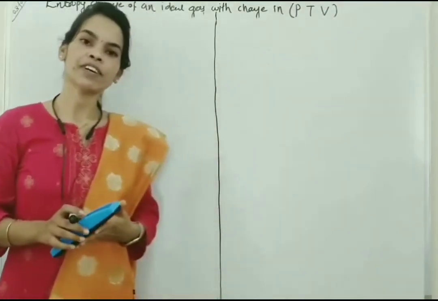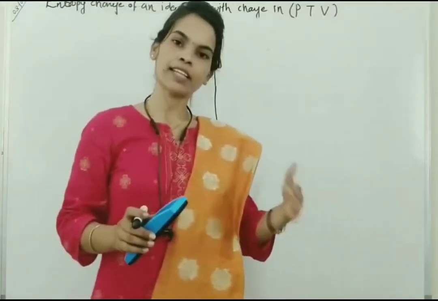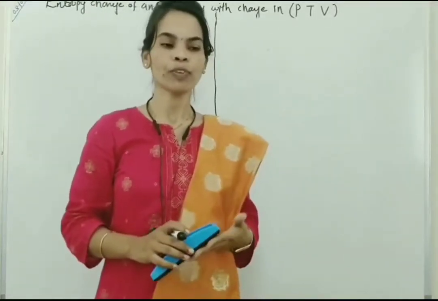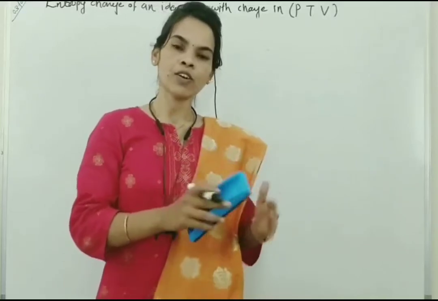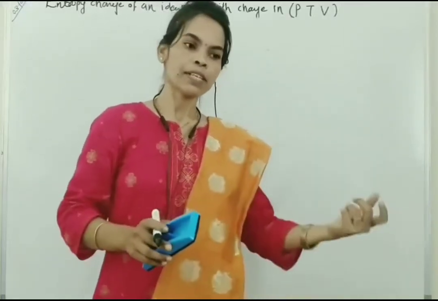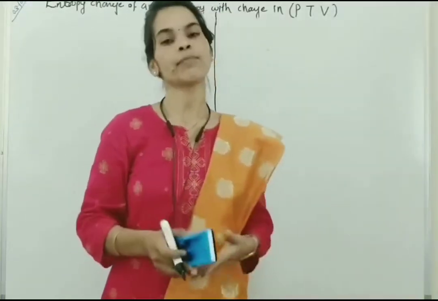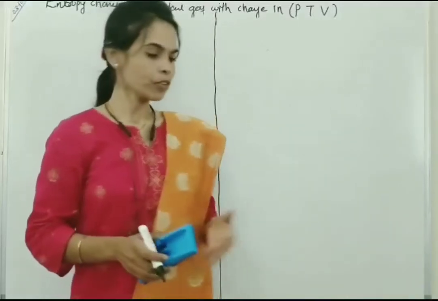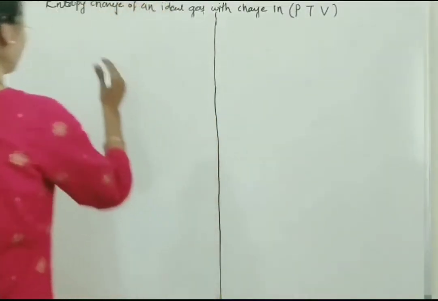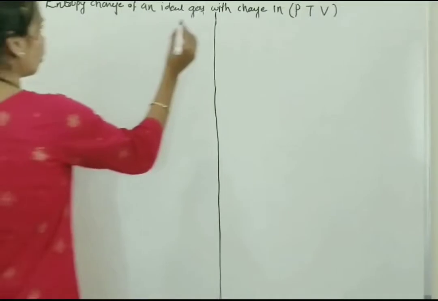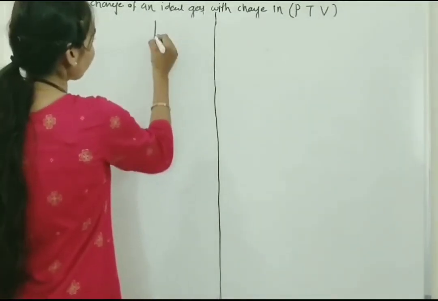There are three types of question asked in your exam, and the meaning is the same. So first of all, we understand by taking this one.